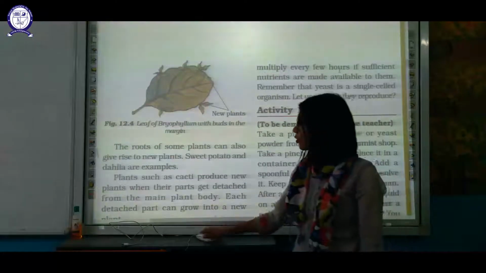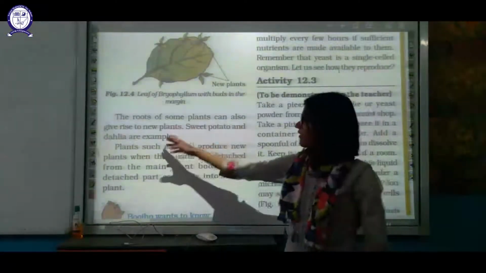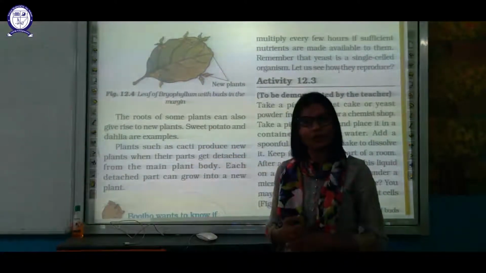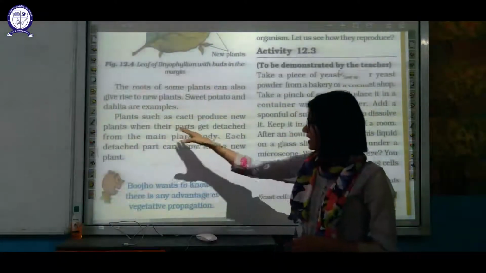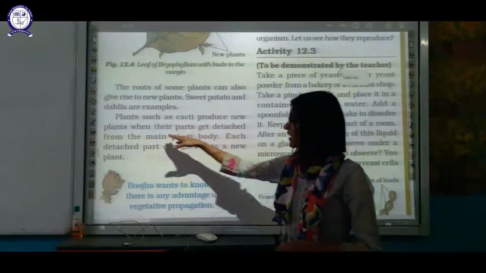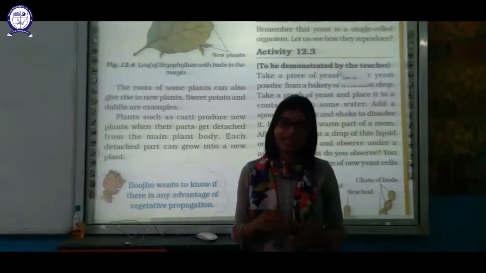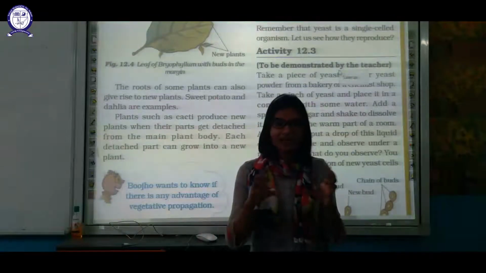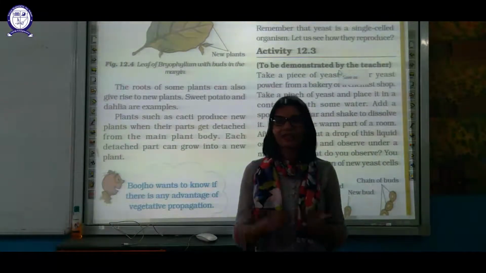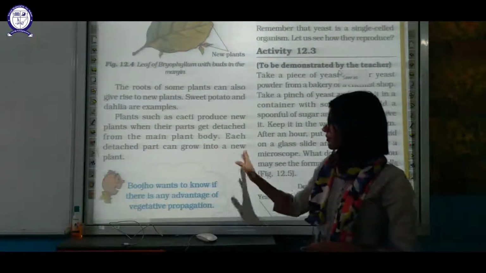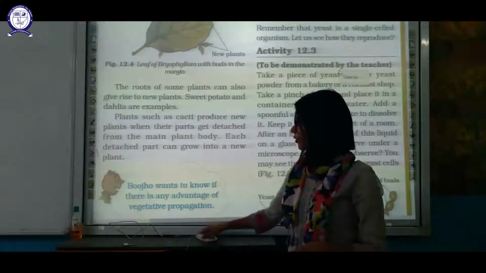Okay, roots of some plants also give rise to new plants, for example sweet potato and dahlia. Plants such as cacti produce new plants when a part gets detached from the main body. In the case of cactus, if we bury any part of the cactus inside the soil, it will give rise to a new plant. Each detached part can grow into a new plant.